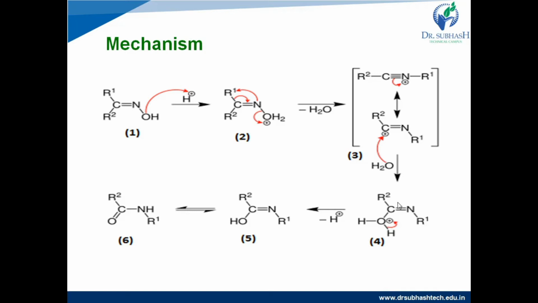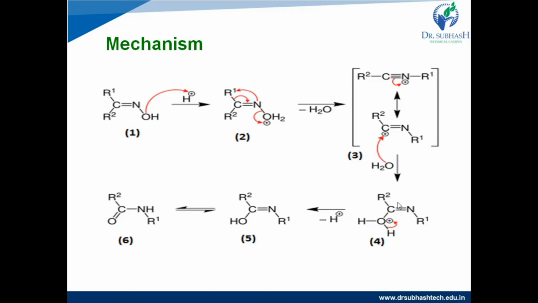When oxygen has the positive charge, it becomes unstable and tries to regain its lone pair of electrons anyhow, right? So it breaks the bond with nitrogen and gains electrons from this bond and makes a stable molecule, a water molecule, right?